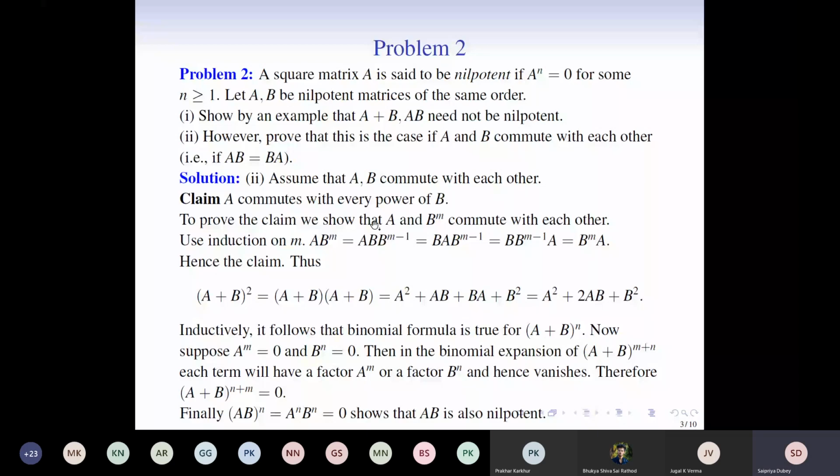Next, we have to show that A times B is also nilpotent. So what do we do for that? (AB)^n is equal to A^n times B^n. Why does this happen? How is this happening? We just know that A and B commute with each other. Why is it happening that (AB)^n is equal to this?